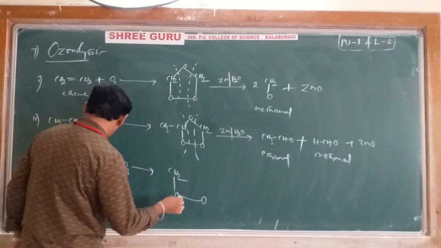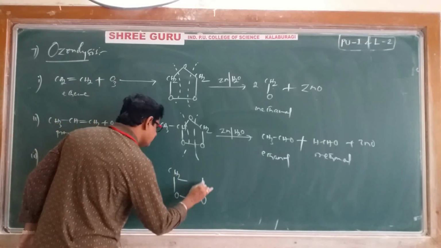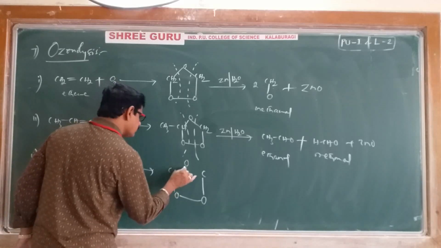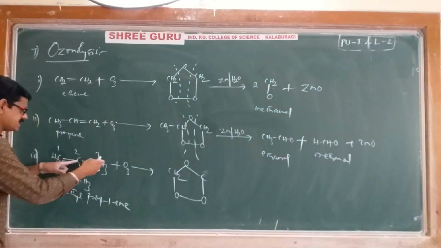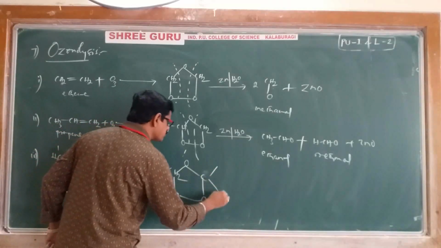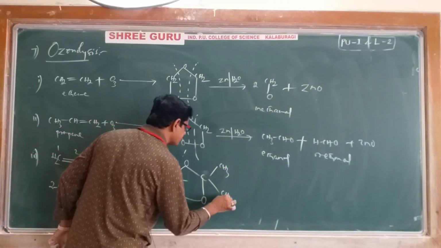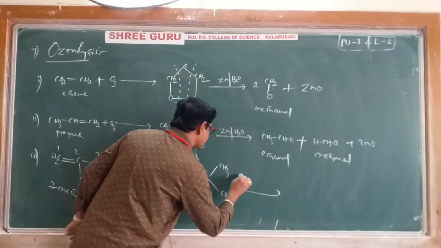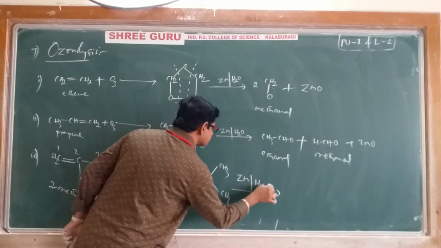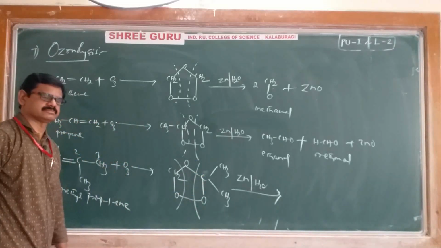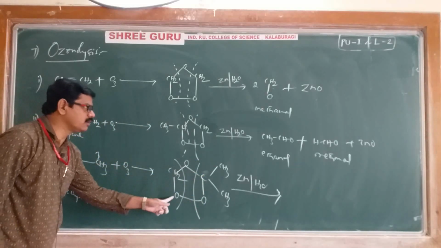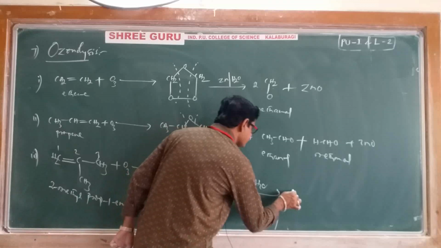O again, we will write C, and this carbon is having 2 methyl groups, of course. We will write 2 methyl groups like this, just for convenient purpose, and undergoing hydrolysis in the presence of zinc. Therefore, this part is breaking, this part is breaking. Therefore, CH2O, already known to you, that is methanal.